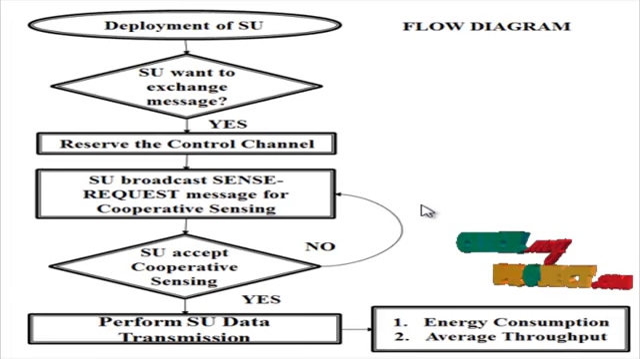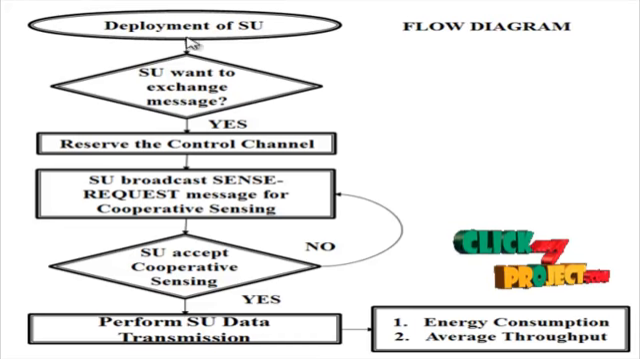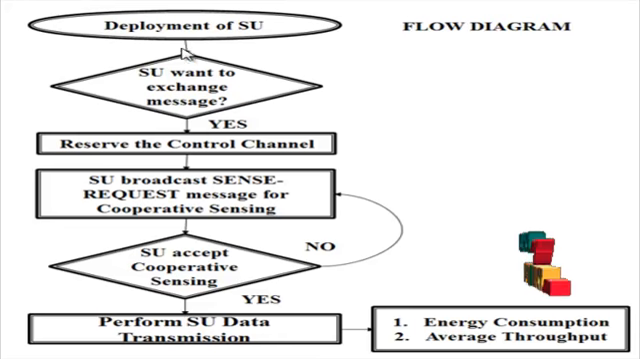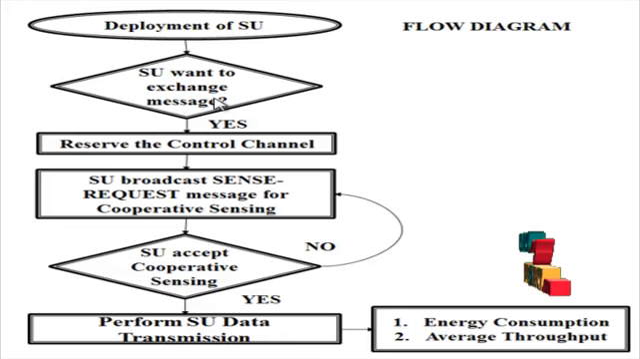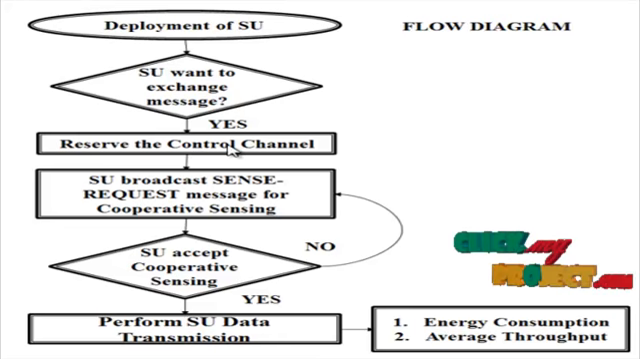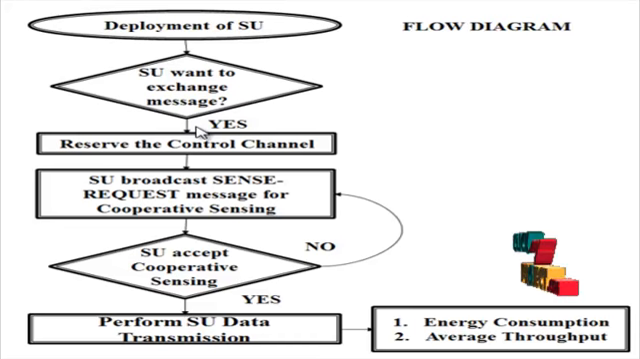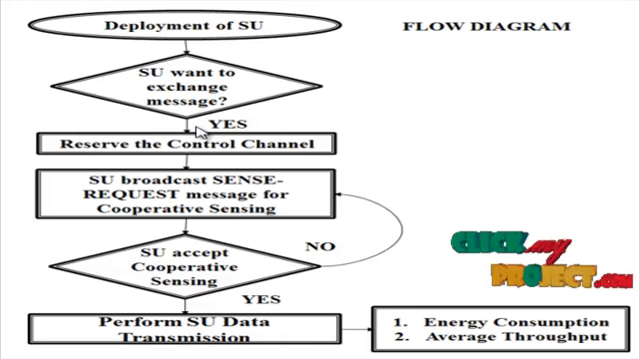Let me discuss the flow diagram for our process. Initially, secondary users are deployed randomly. Here, SUs want to exchange messages. If an SU is ready to exchange a message, then the particular control channel has to be reserved. This process is called the contention phase. In the contention phase, the SU performs data transmission in the first permission and defines which channel is free to communicate. It also sends this to the remaining SUs for exchanging the packets. If no packets are ready to transmit, then it will reserve the control channel.